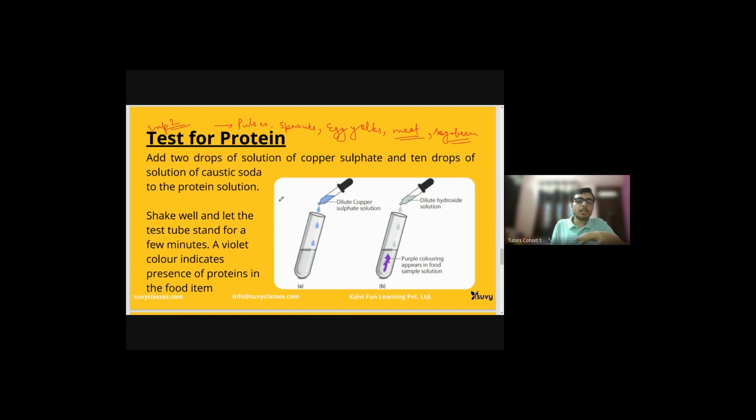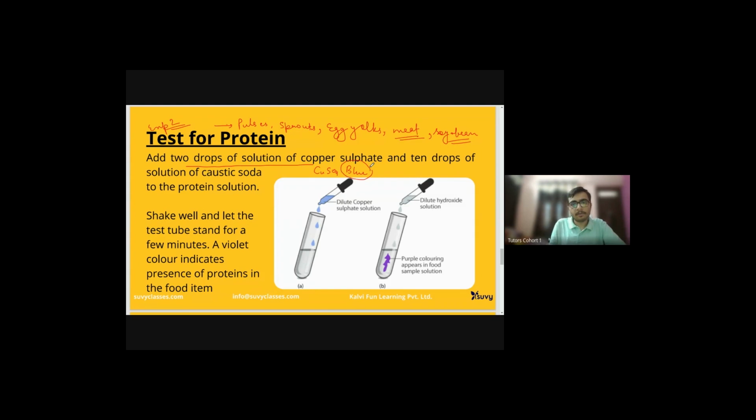We need to prepare things and then carry out the experiment. So for this particular test for proteins, we go for a process where we add 2 drops of copper sulfate solution. Copper sulfate is CuSO4 solution. It's a blue color solution present in the lab.